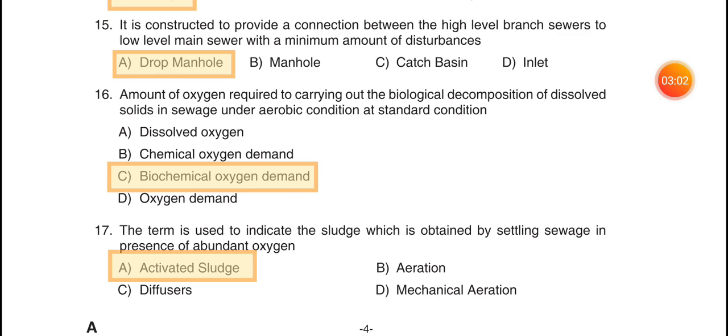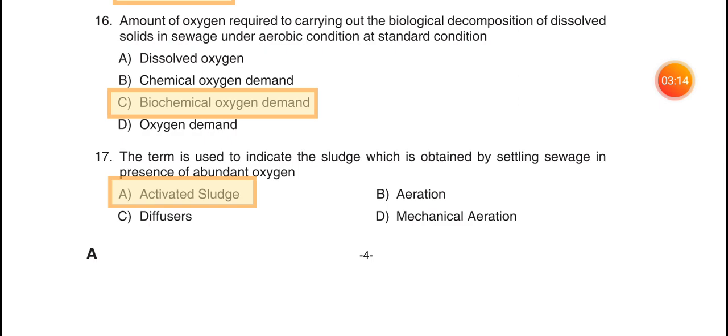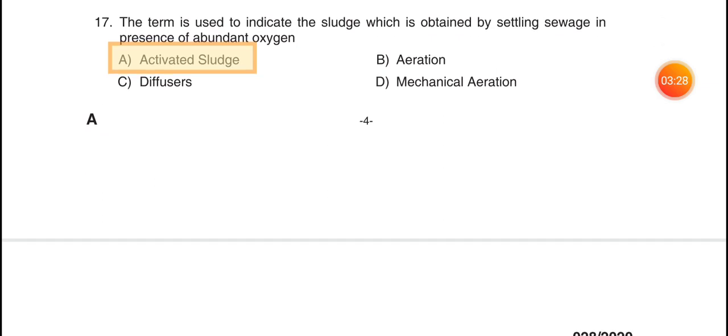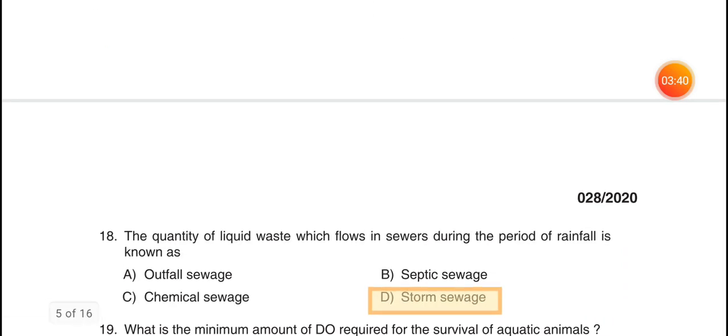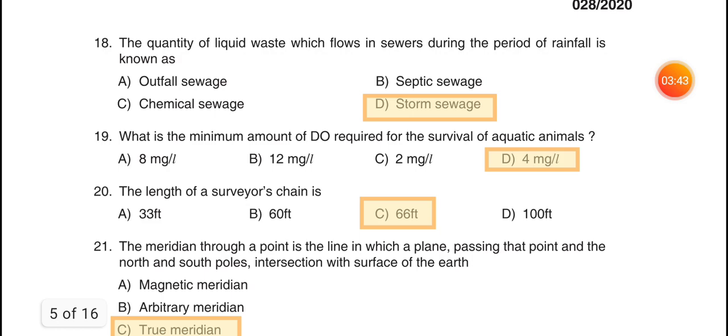15 it is constructed to provide a connection between the high level branch sewers to low level main sewer with a minimum amount of disturbances, A, drop manhole. 16 amount of oxygen required for carrying out the biological decomposition of dissolved solids in sewage under aerobic condition at the standard condition, C, biochemical oxygen demand. 17 the term is used to indicate the sludge which is obtained by settling sewage in presence of abundant oxygen, A, activated sludge.